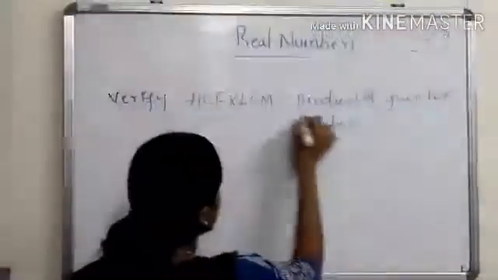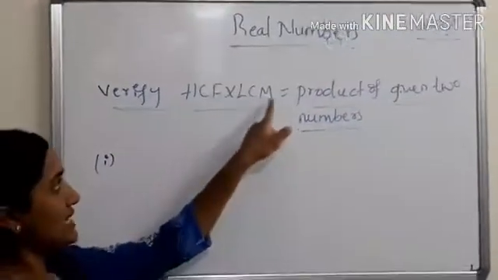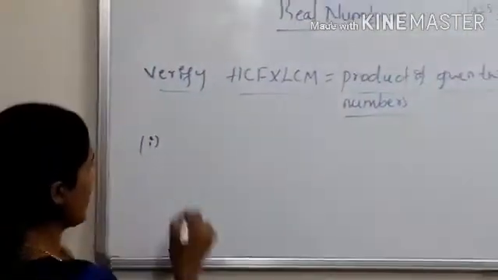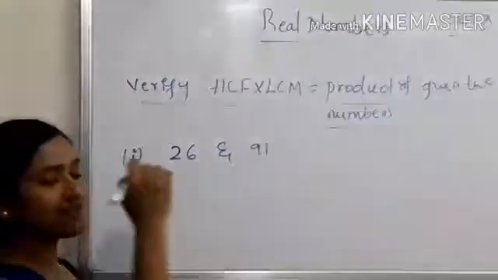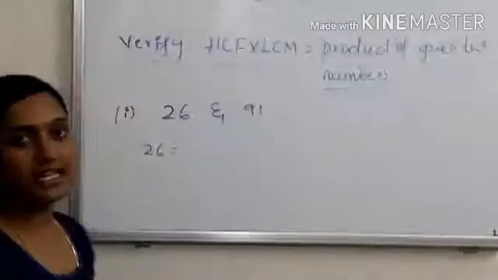Okay, see here, how to verify that HCF and LCM will be equal to the product of the given numbers. Just look at here, they have given the two numbers 26 and 91. How can you write 26 as the product of its prime numbers?